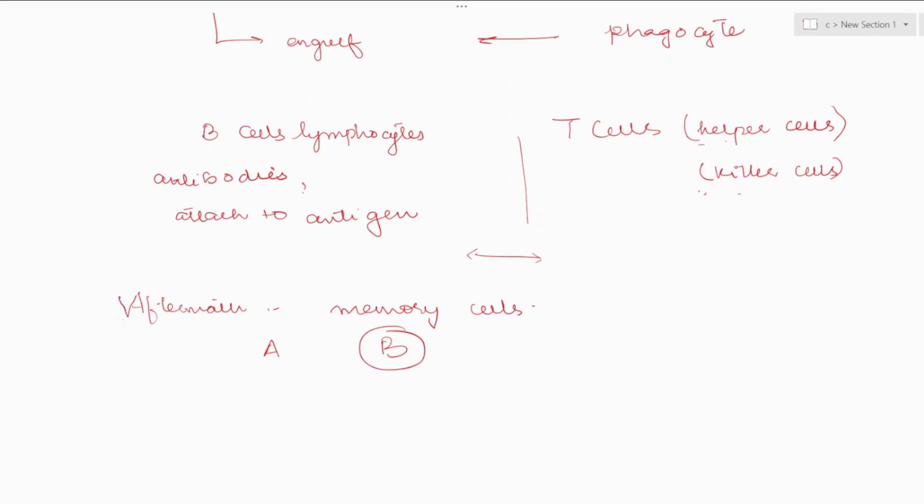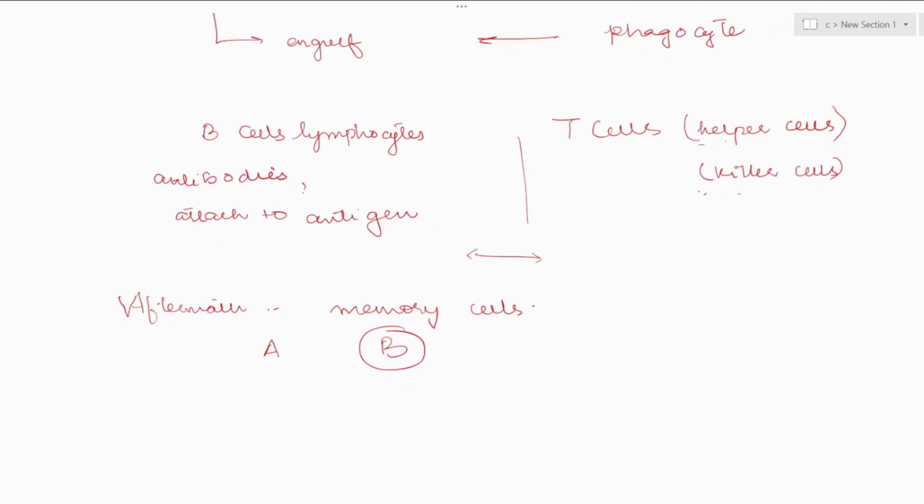At that time, because the body did not have any response to that specific virus, it resulted in the death of many people around the world. Your body needs time to recognize a pathogen and to produce a specific antibody.